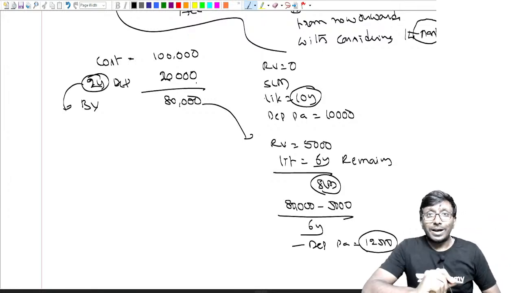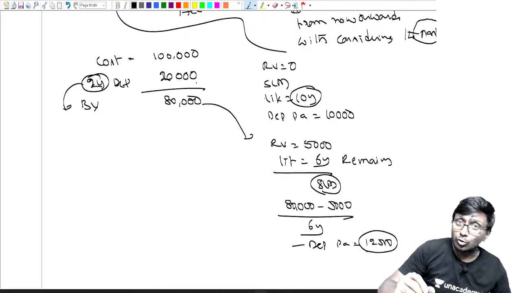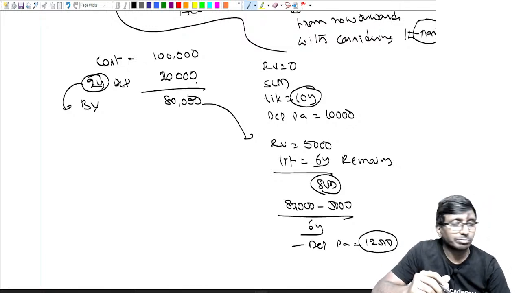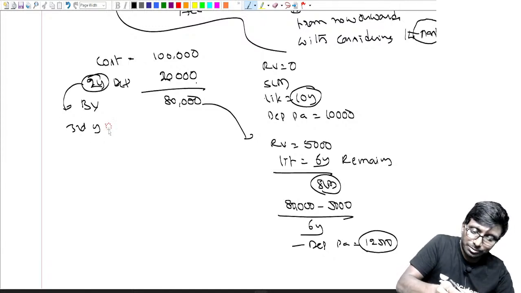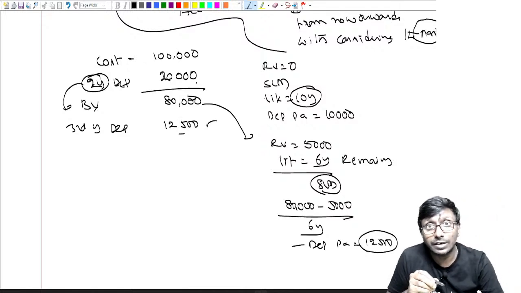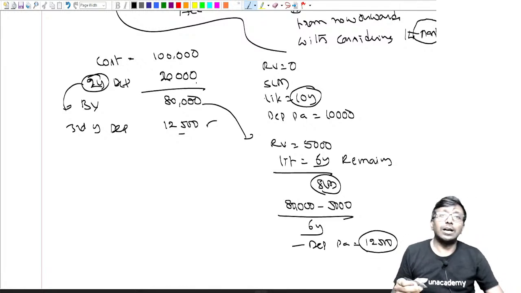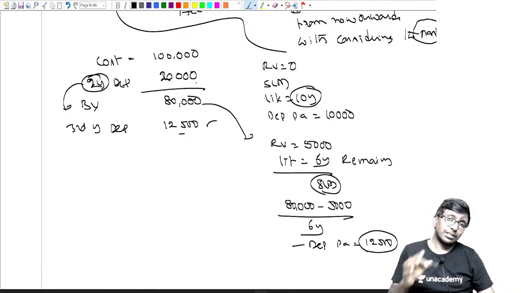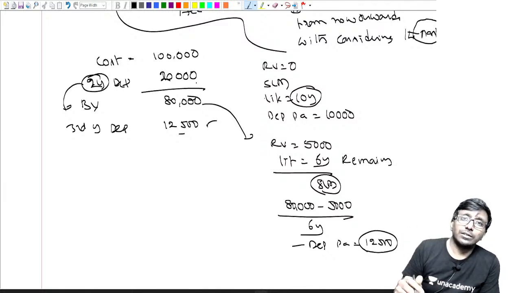But we don't go back and correct. You followed 10,000 rupees so far, reverse it and charge extra? No, we don't do that. We simply say third year depreciation is 12,500, and from now onwards every year 12,500. This is called prospective: from now onwards, without considering the past. Past means something happened, forget past, move on.